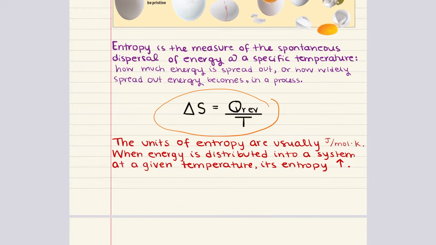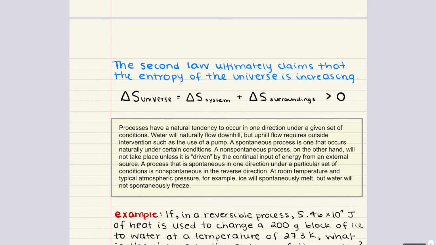Another way of understanding this is to say that energy in a closed system will spontaneously spread out, and entropy will increase if it is not hindered from doing so. Remember that a system can be variably defined to include the entire universe. In fact, the second law ultimately claims that the entropy of the universe is increasing. And this is captured by this equation right here that says the change in entropy for the universe is equal to the change in entropy of the system plus the change in entropy in the surroundings, and this is greater than 0.